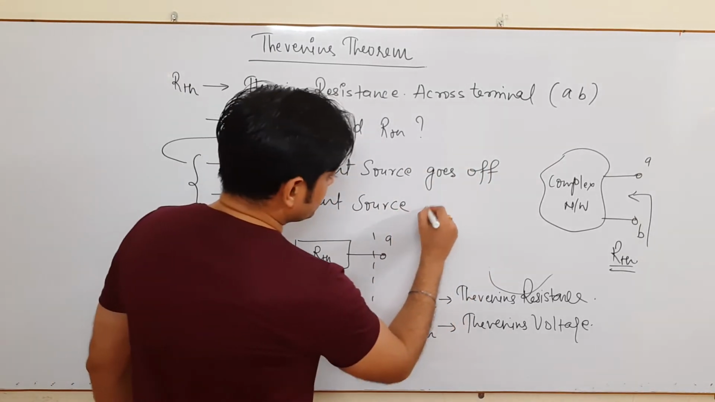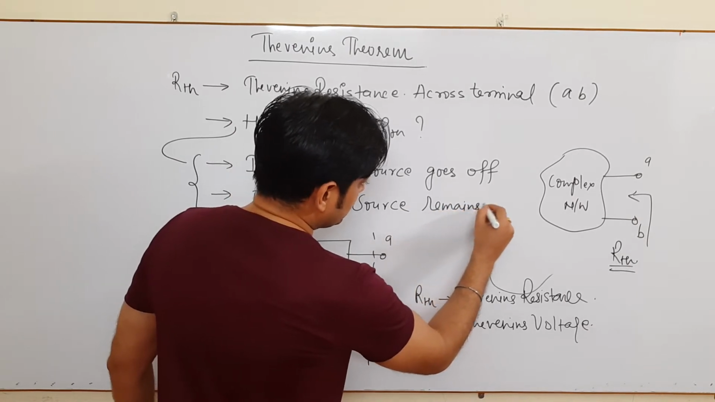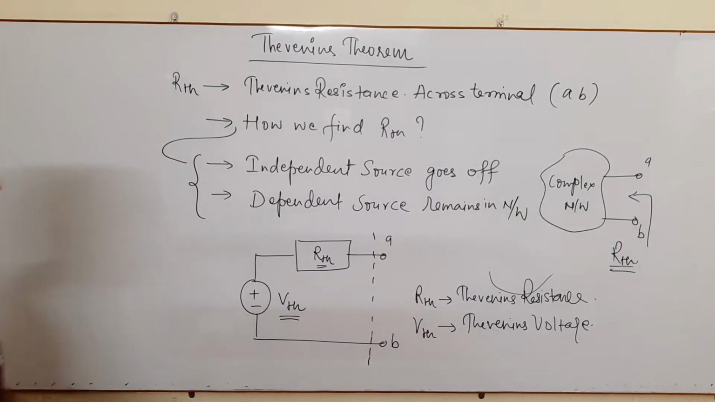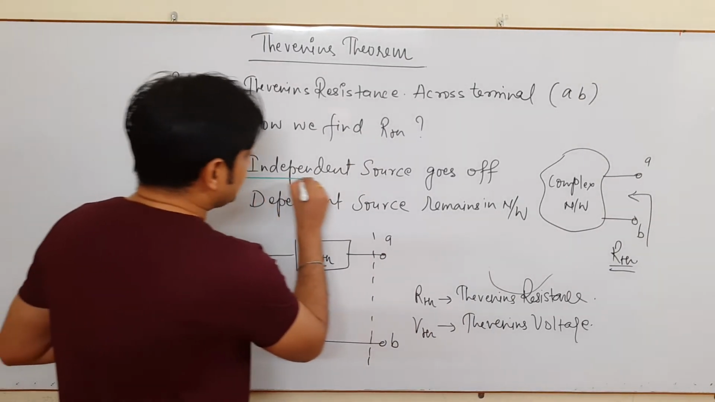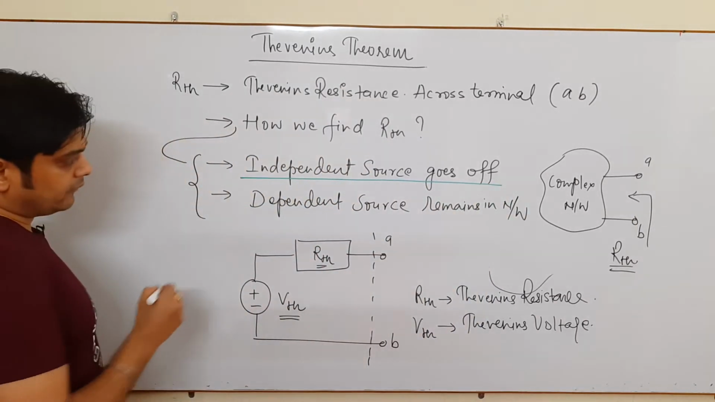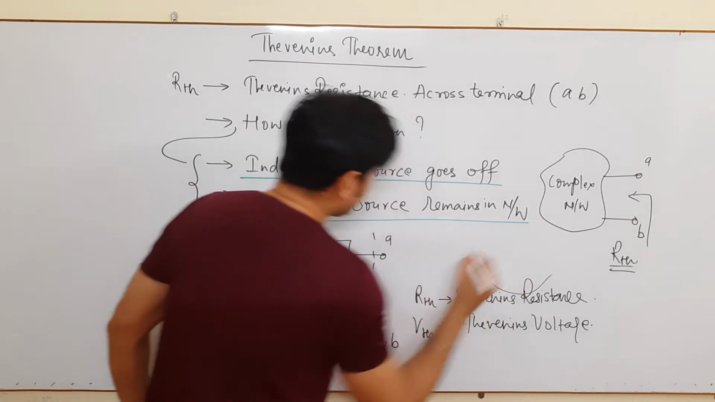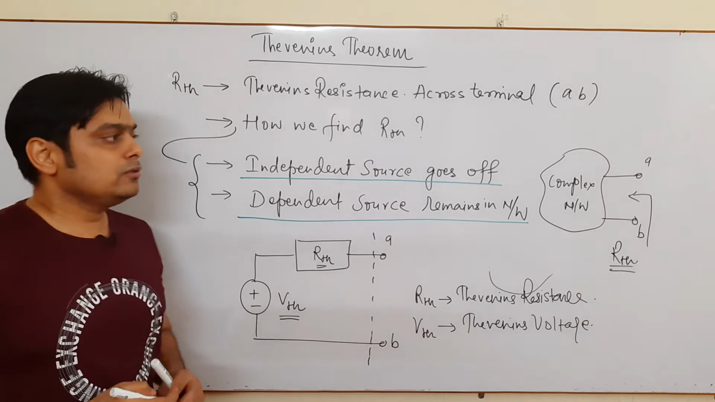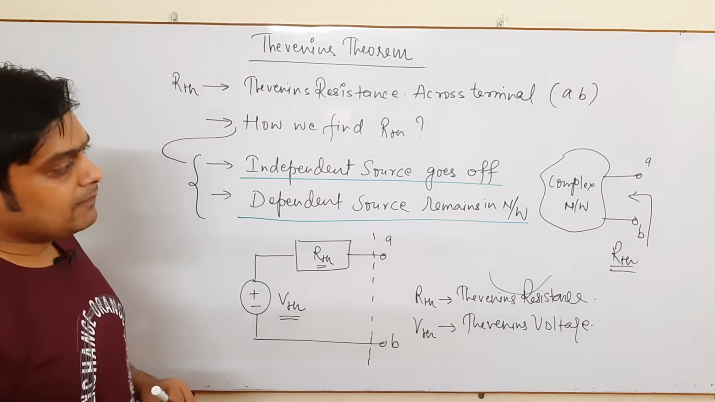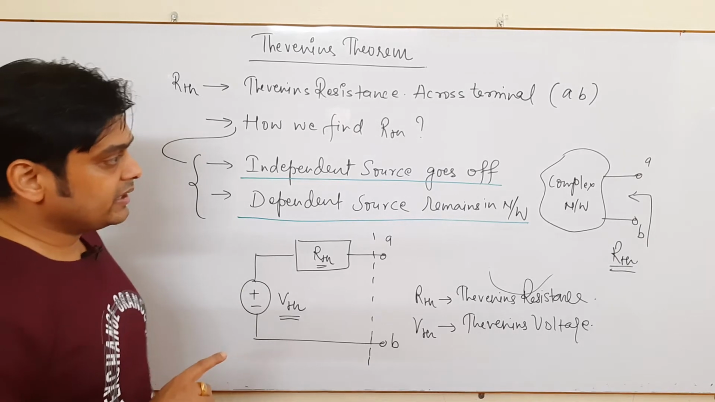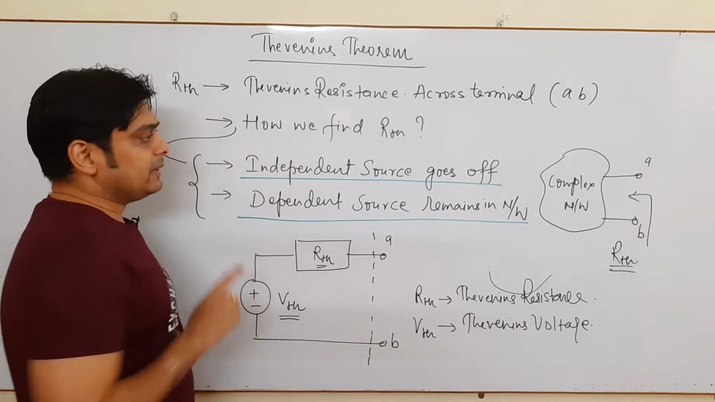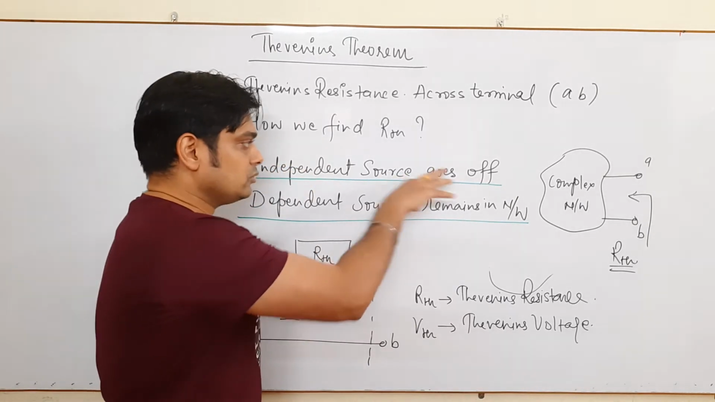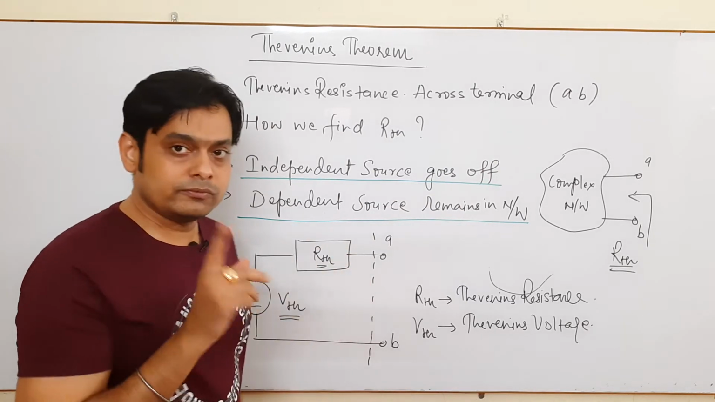and dependent source remains in the network. Very important thing. Okay, all independent source goes off and dependent source remains in the network. So when you are going to find RTH across the terminal A, B, you have to keep this in your mind. Whatever the independent source given, either it is a current source or it is a voltage source, that source goes off. Off means you have to remove that source.